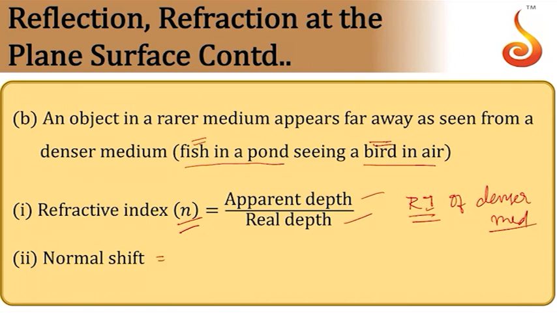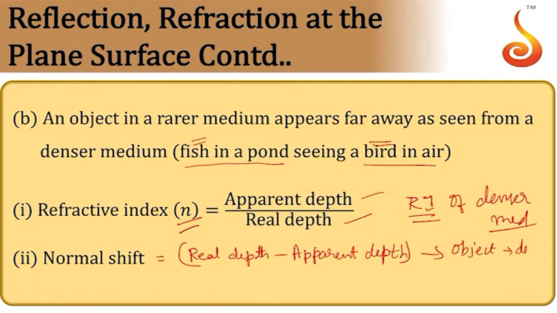Then normal shift is given by real depth minus apparent depth when the object is in the denser medium. The same thing will be equal to apparent depth minus real depth when the object is in the rarer medium.